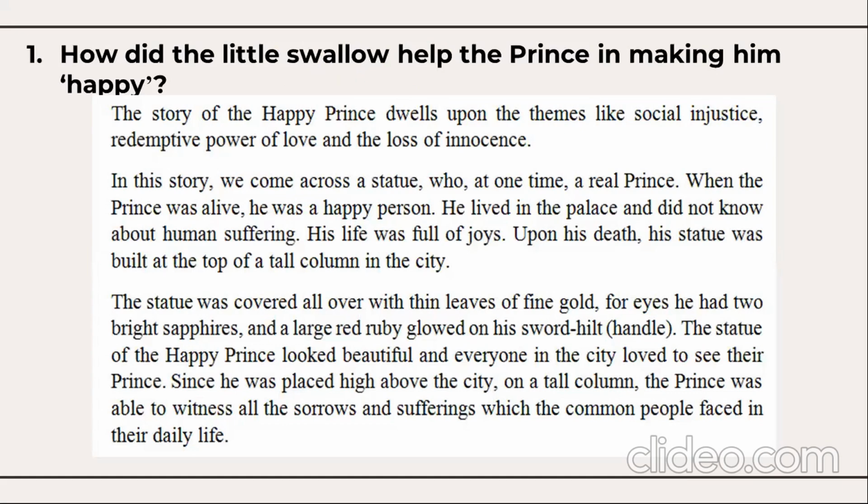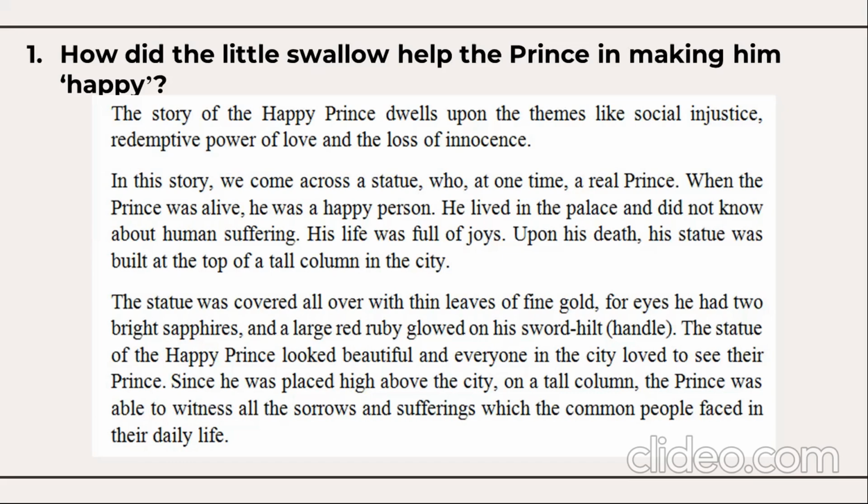The story of the Happy Prince dwells upon themes like social injustice, the redemptive power of love, and the loss of innocence. In this story, we come across a statue who was, at one time, a real prince. When the prince was alive, he was a happy person. He lived in the palace and did not know about human suffering. His life was full of joys.